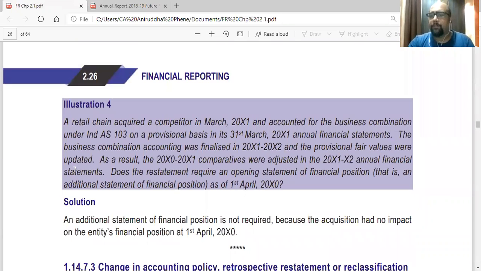A retail chain acquired a competitor in March 2001 and accounted for the business combination. Business combination is merger, acquisition or amalgamation under Ind AS 103, on a provisional basis in its 31st March 2001 annual financial statements. So in March 2001, they entered into a transaction to acquire its competitor, who is also a retailer.